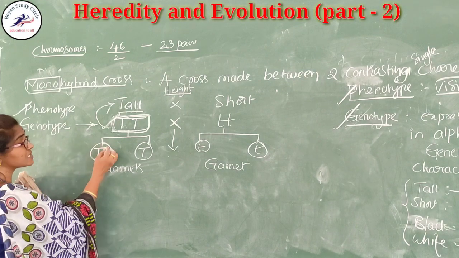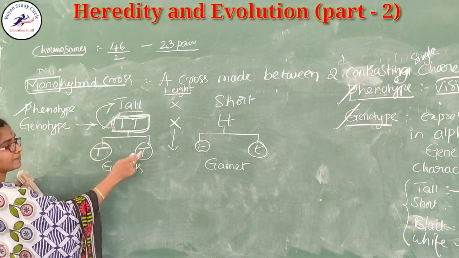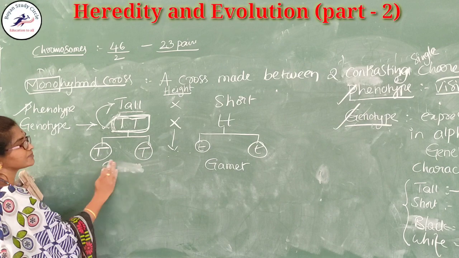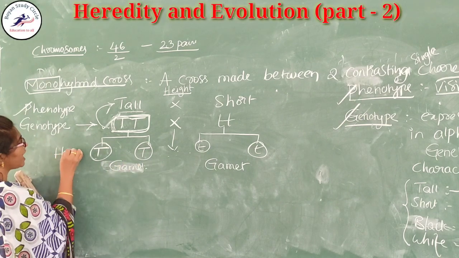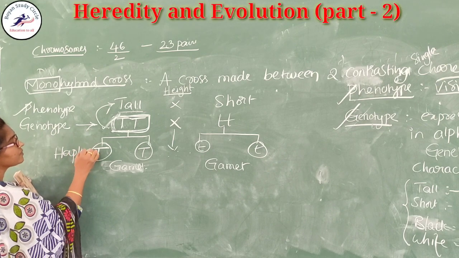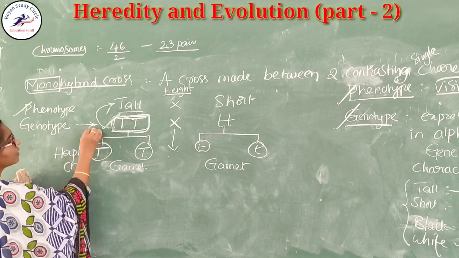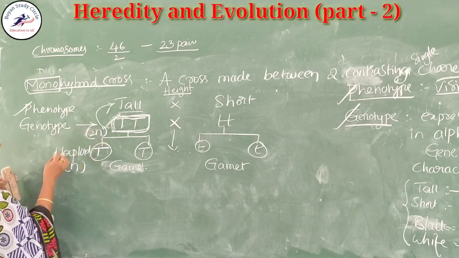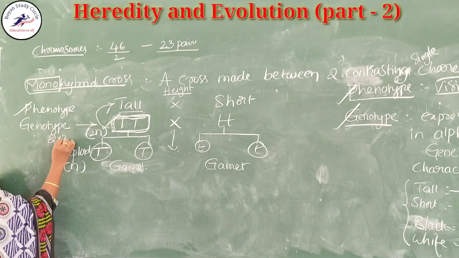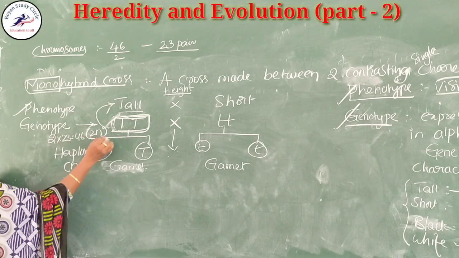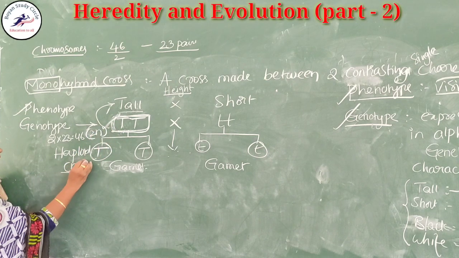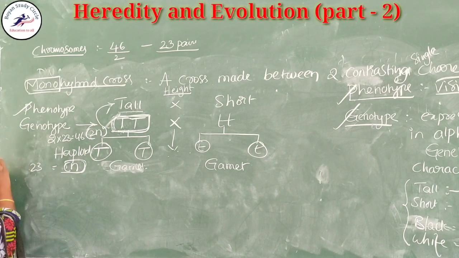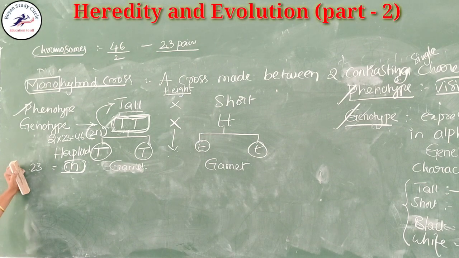For the reproductive cells, they get separated and form a single one. So here these are haploid in nature, that means N condition. These are always in 2N condition. 2N means 2 into 23, so 46 chromosomes are present. But in the formation of the gamete, only 23 chromosomes are present. Okay, you should remember that.